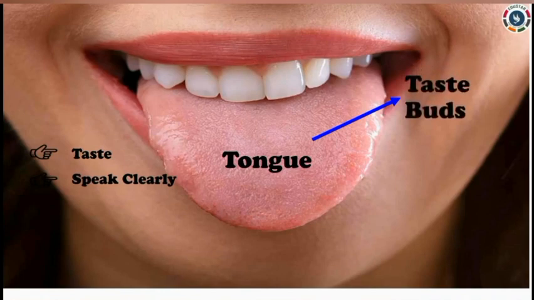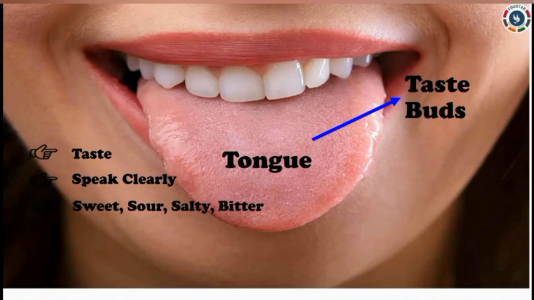The nerve cells present in each taste bud help us identify the 4 major tastes of the food: sweet, sour, salty and bitter. The nerve cells send signals to the brain. The brain interprets the taste of the food.